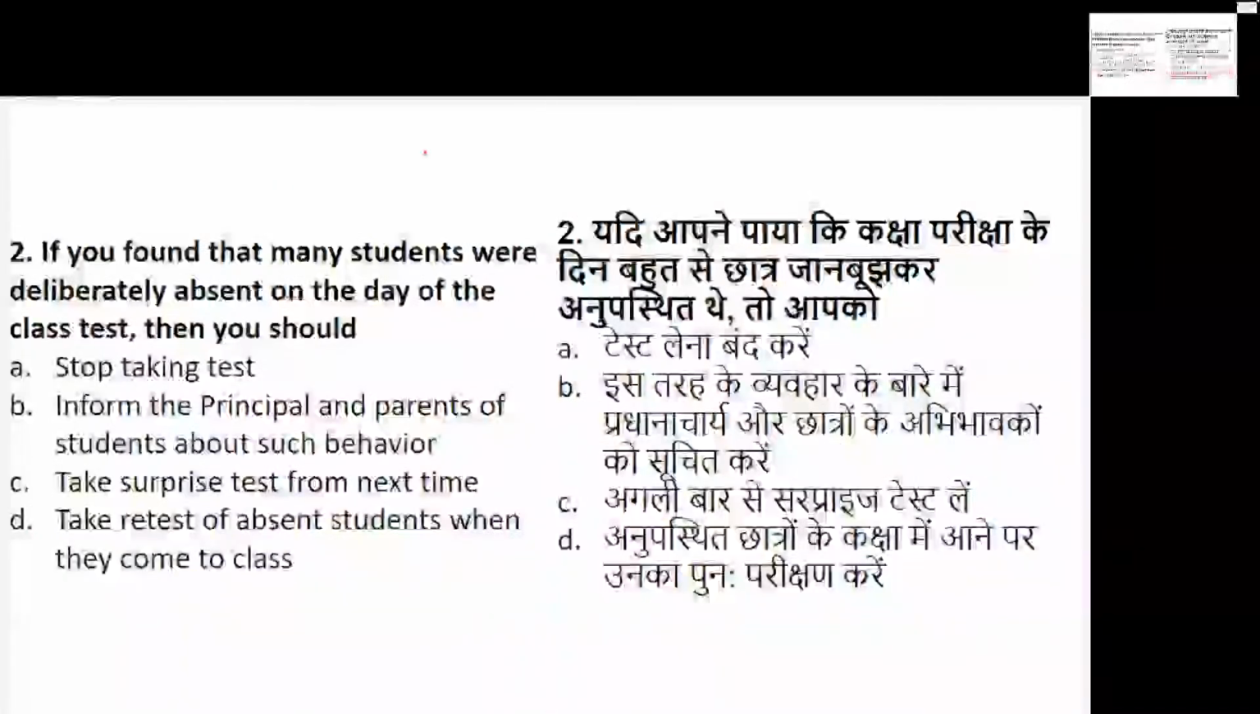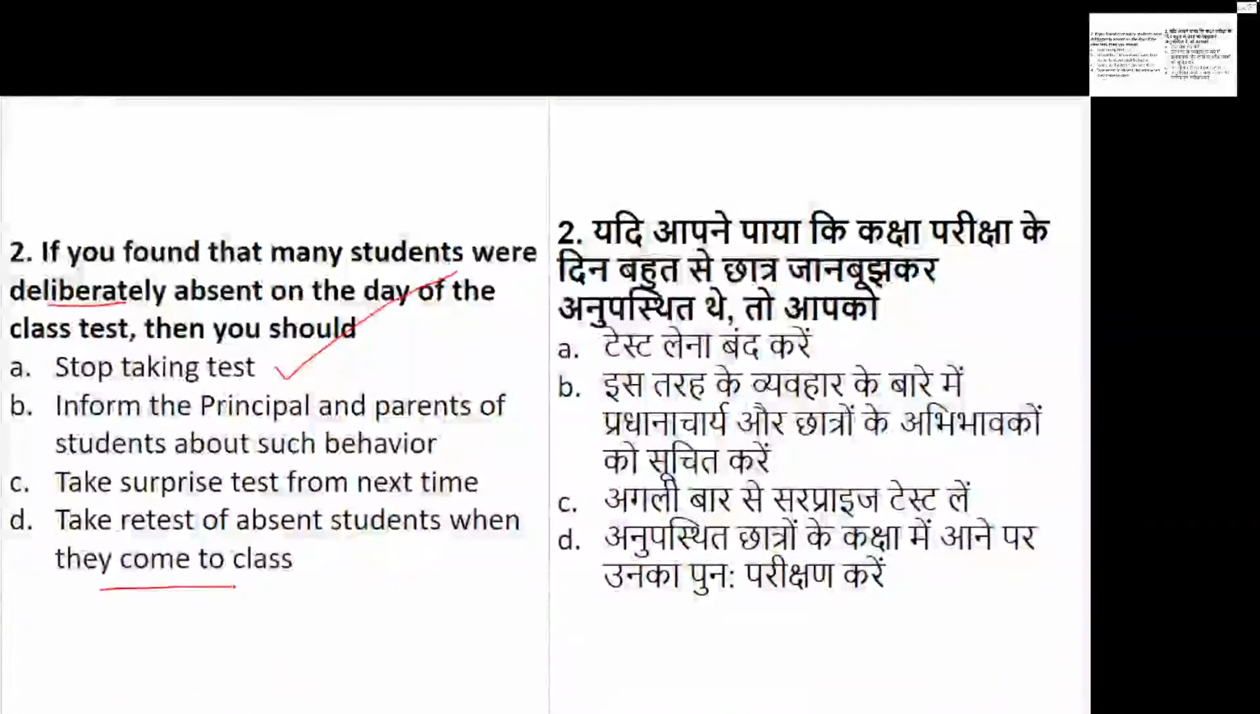Now let's see question number 2. Question number 2 is basically, if you found that many students were deliberately absent on the day of the class test. So you as a teacher have decided to conduct a class test, and many students were deliberately, that is purposely, absent. What will be your stand on this? Will you stop taking the test? Will you inform the principal and the parents of the students about such behavior? Take a surprise test from next time, or take a retest of the students when they come to the class? What will be your role as a teacher in such a situation?